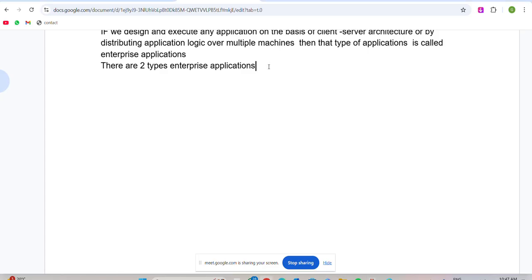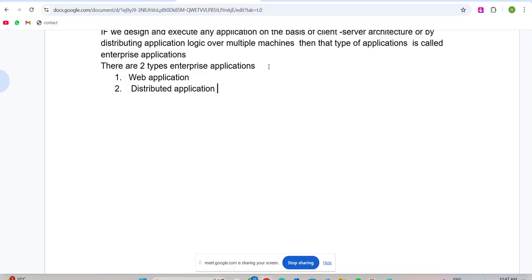Now there are two types of enterprise applications. What are the two types? The first one is a web application, and the second one is a distributed application. Web application and distributed application. Already I asked one question, from the previous concept.